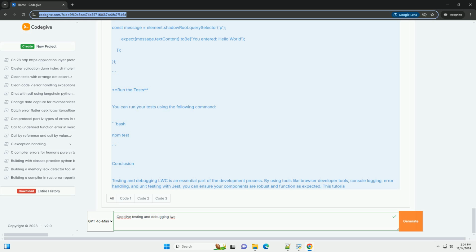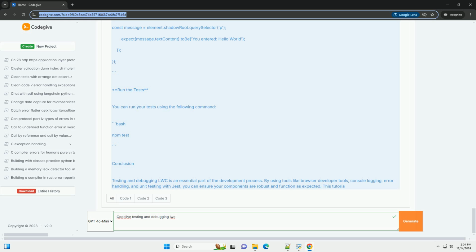userInput.js, JavaScript. Import LightningElement, track from lwc. Export default class UserInput extends LightningElement. @track userInput = ''. @track message = ''. handleInputChange(event): this.userInput = event.target.value. handleSubmit: this.message = `You entered: ${this.userInput}`.